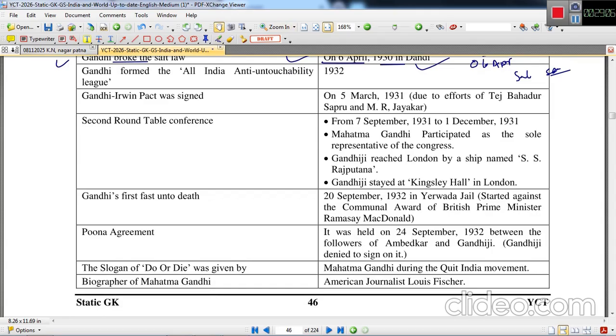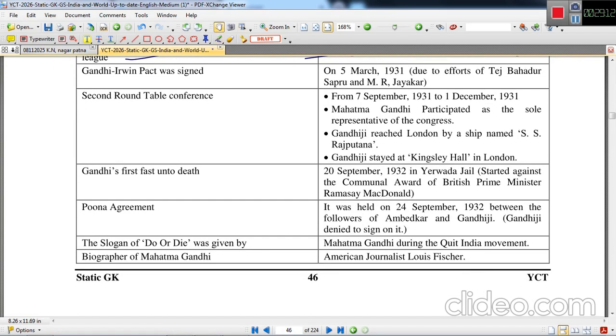Gandhiji formed the All India Untouchability League in 1932 after the Pune Pact. The Gandhi-Irwin Pact was signed in 1931, on 5th March, due to the efforts of Tej Bahadur Sapru and M.R. Jayakar. This was the pact signed between two parties, Congress headed by Gandhiji, that is why Gandhi-Irwin Pact, and Irwin, who was the then Viceroy of the British government.